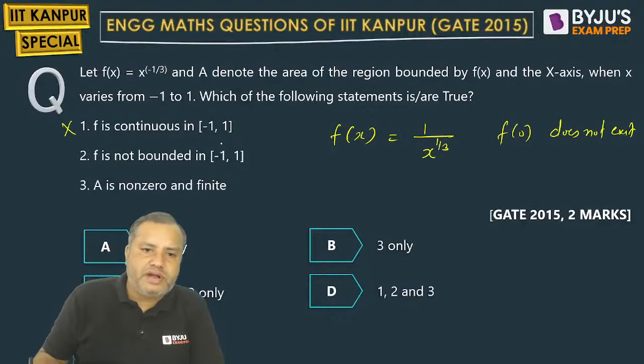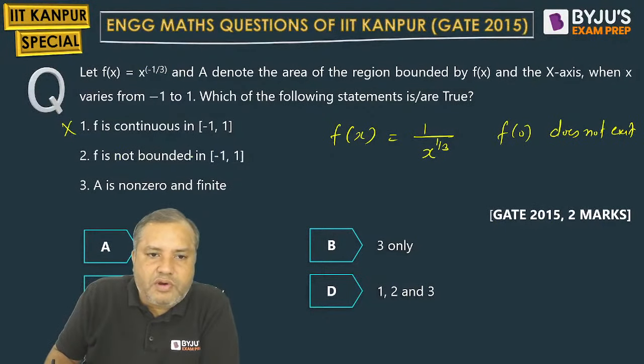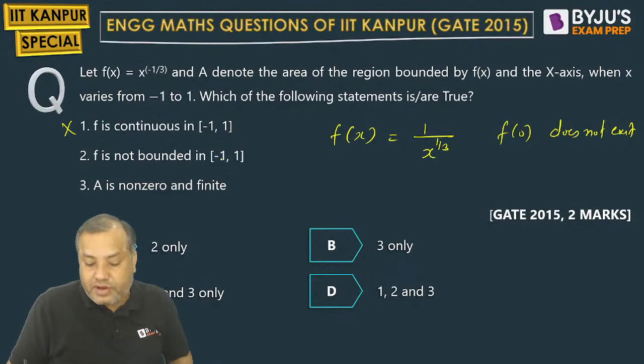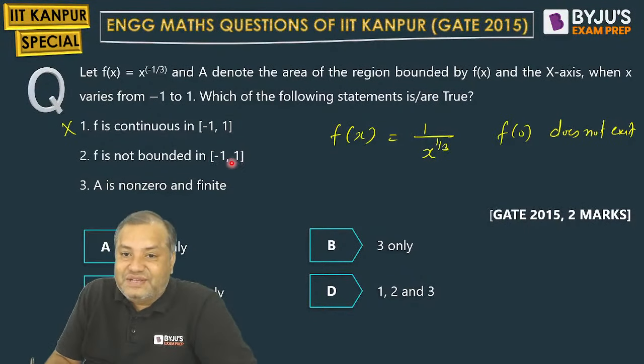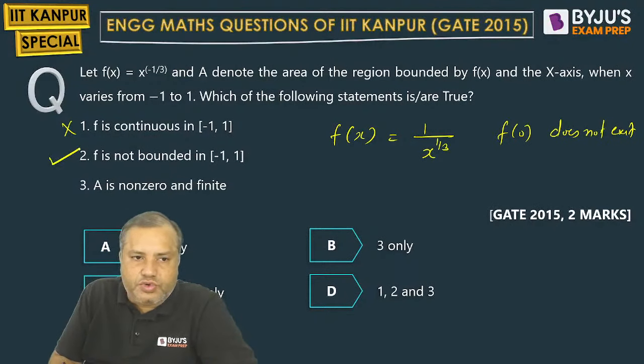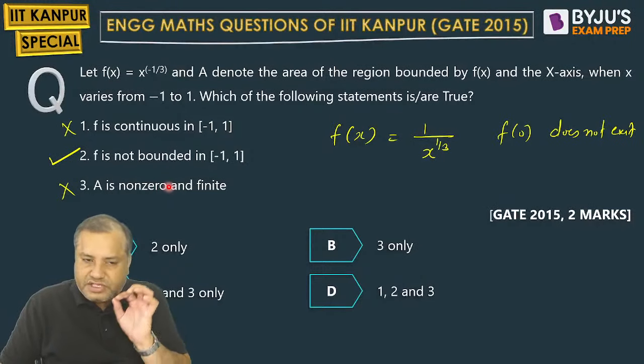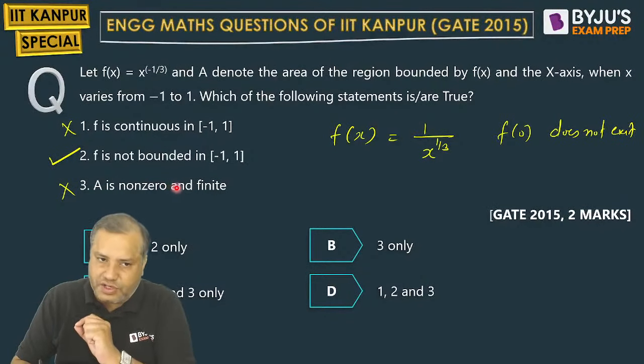F is bounded, this is wrong. F is not bounded in minus 1 to 1 because at 0 we have discontinuity. It is going till infinite. So f is not bounded. This is true. And A is non-zero? We have got A, that is area, as 0. So this is wrong. This is wrong because the area we obtained is 0.